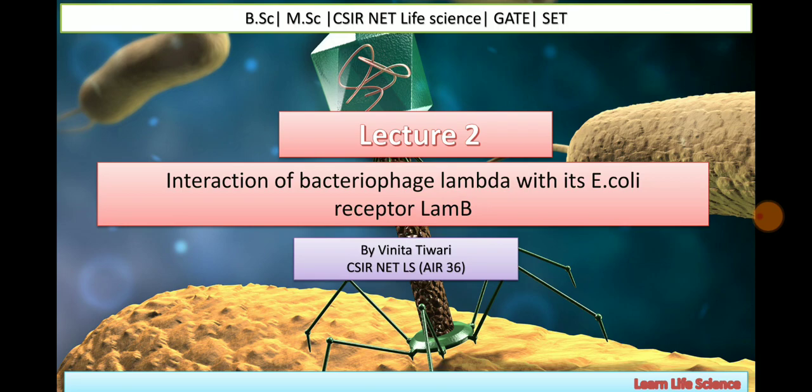So this will be the second lecture on Lambda bacteriophage, in which I am going to discuss the interaction of Lambda bacteriophage with its E. coli receptor LAMB. Or in simple terms, I am going to tell you about the general interaction of the E. coli host cell with its infecting virus, bacteriophage lambda. In the previous lecture, I gave a general outline of Lambda bacteriophage and its lytic and lysogenic switch, as well as the induction process. Okay, so let's get started.